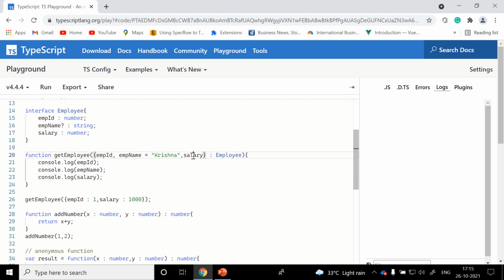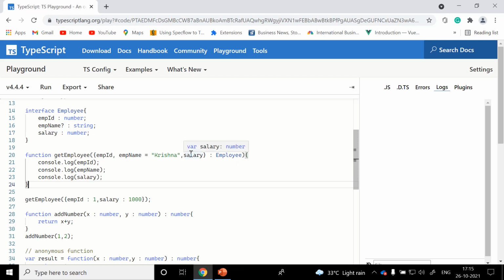the unused warning will go. In our upcoming session, we'll be discussing what precautions we need to take care of, like how to create a strong TypeScript file. In our upcoming session, we'll be discussing all these important concepts.